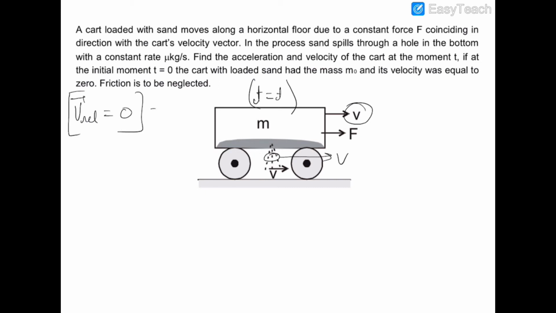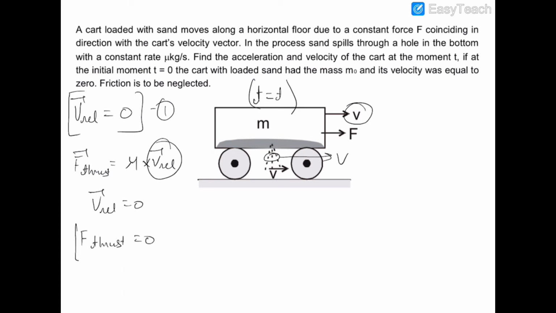This is the first thing, and we also know the formula of thrust force, that it is equal to mu into v relative. But v relative is 0, so F thrust will also be 0. So the thrust force in this case would be 0.